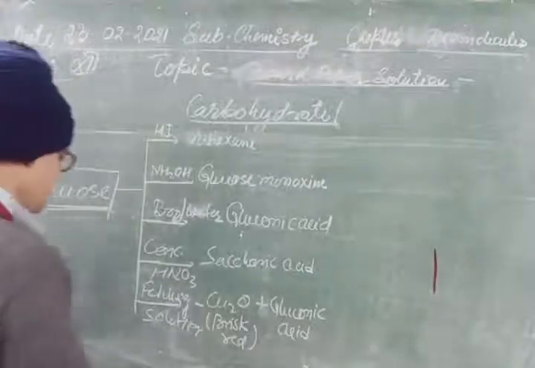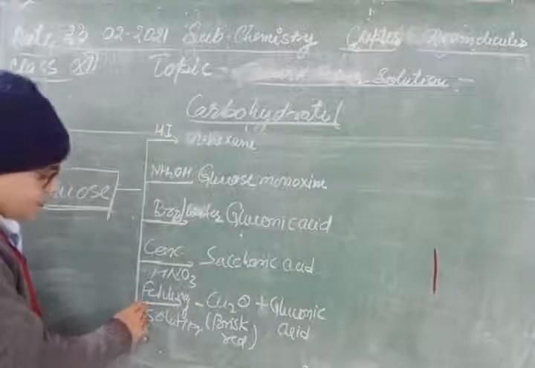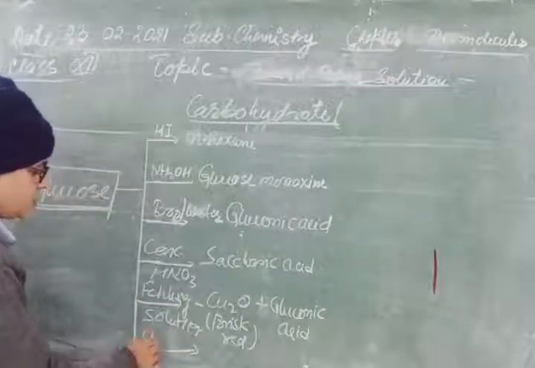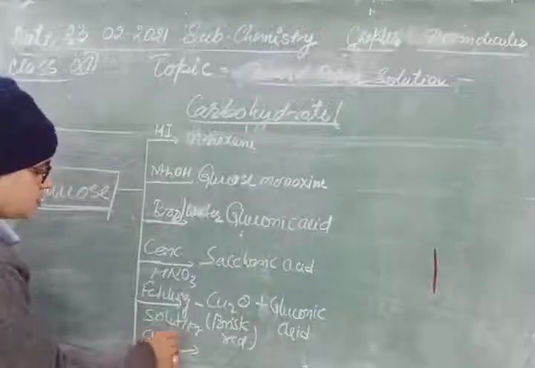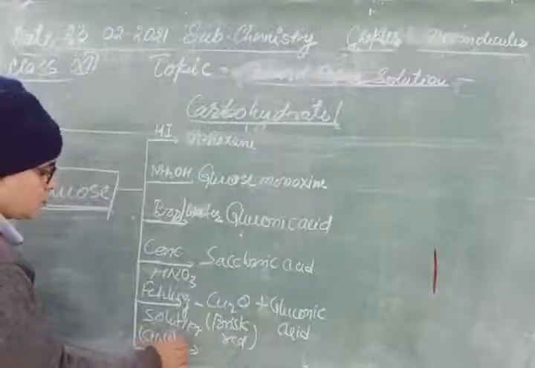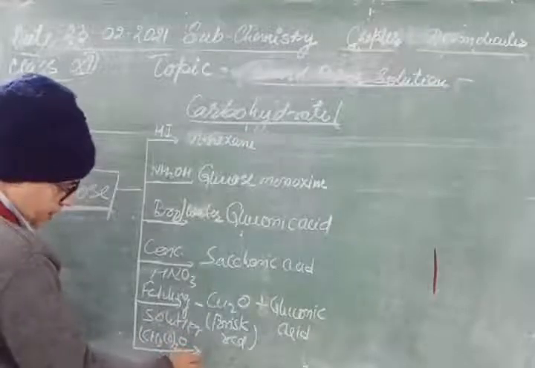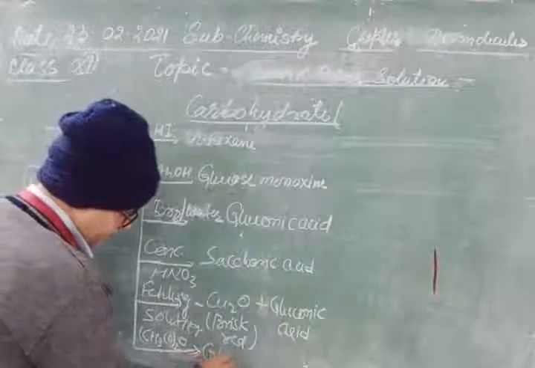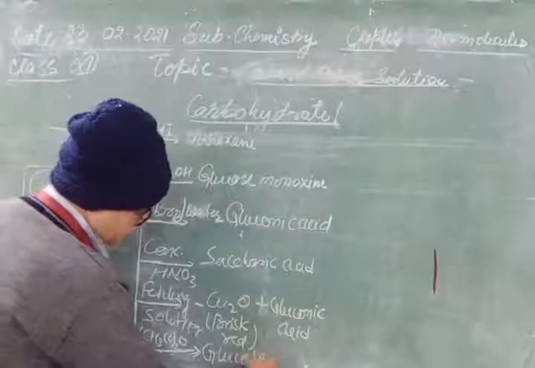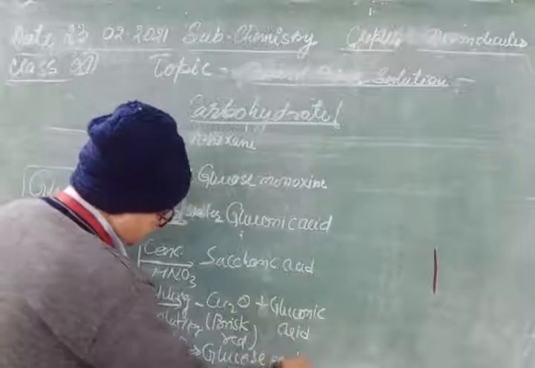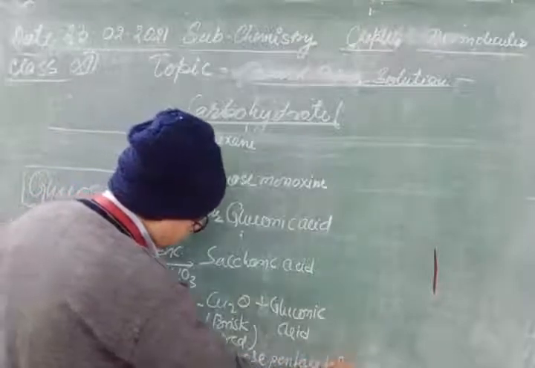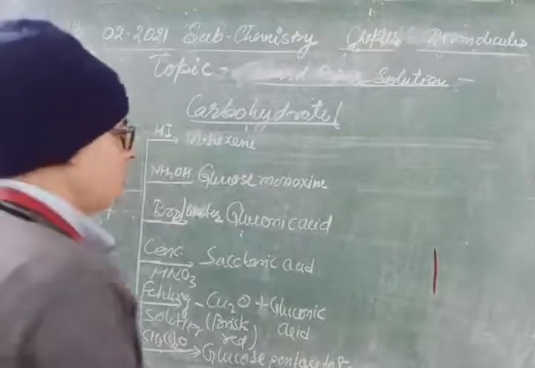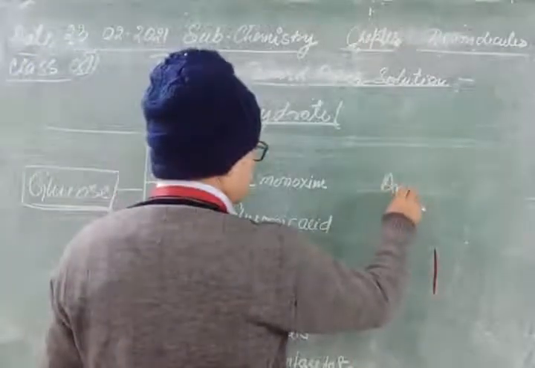One more reaction is that it reacts with acetic anhydride, (CH3CO)2O, and gives glucose pentaacetate.